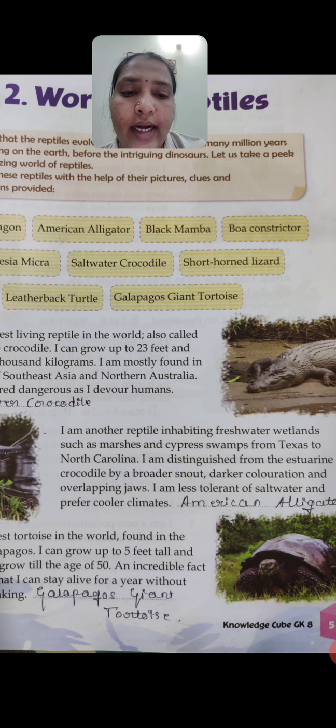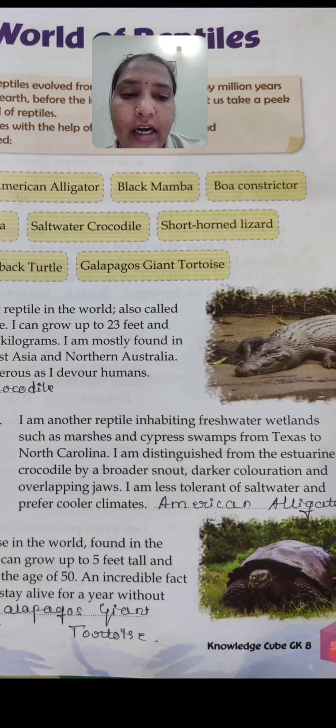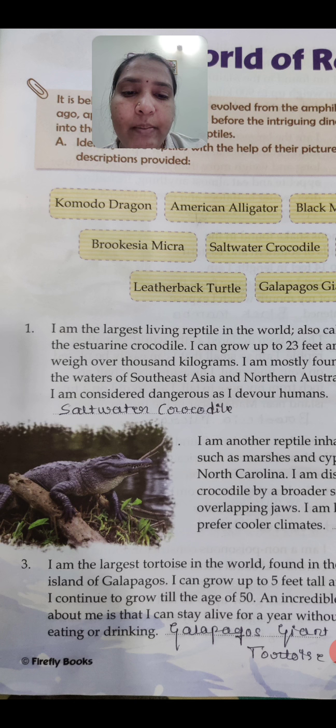This is distinguished from the estuarine crocodile, which is another type of crocodile, by a broader snout, darker coloration and overlapping jaws. It has overlapping jaws, it is dark in color, and it is very broad.